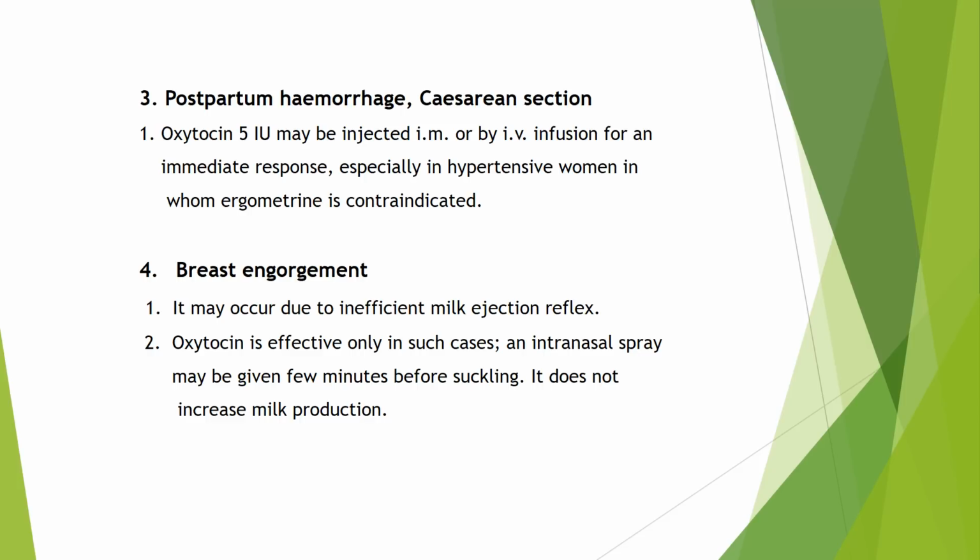Fourth use is breast engorgement. It may occur due to an insufficient milk ejection reflex. Here, oxytocin is effective only in such cases. As an intranasal spray, it may be given a few minutes before suckling. It does not increase milk production.